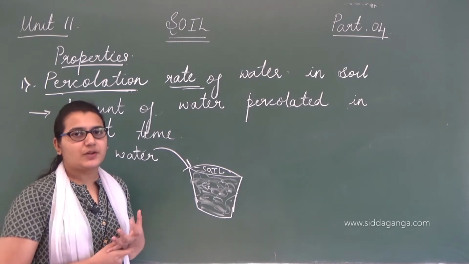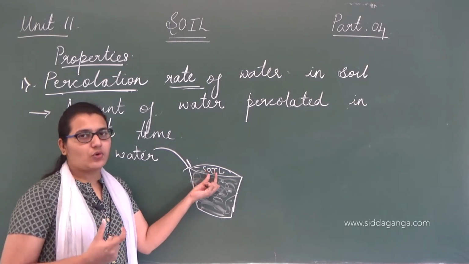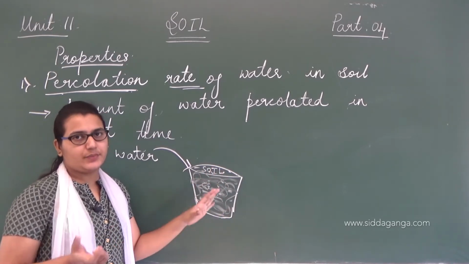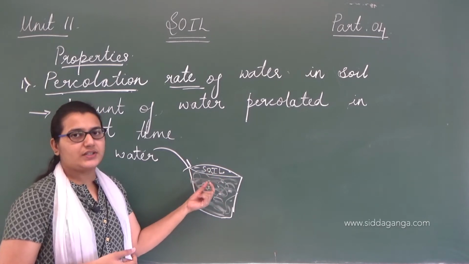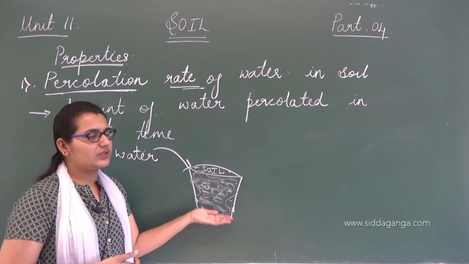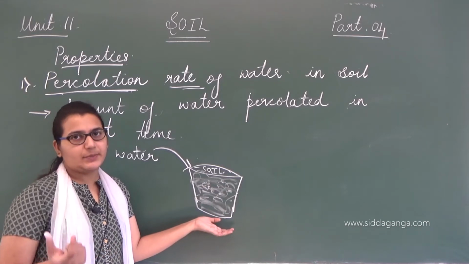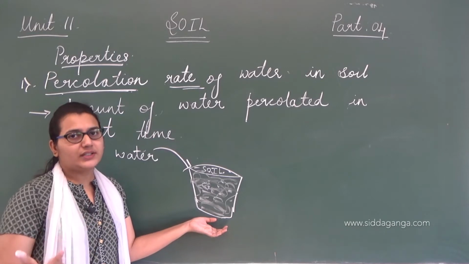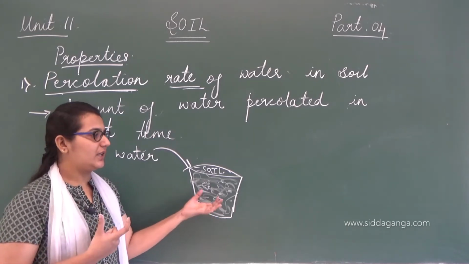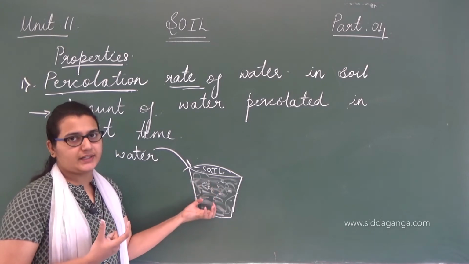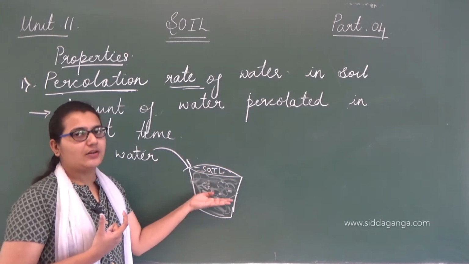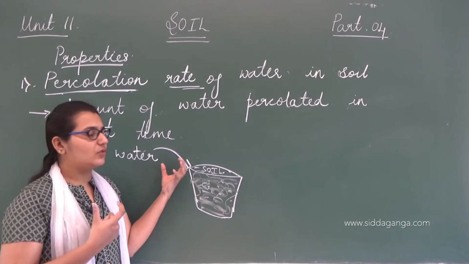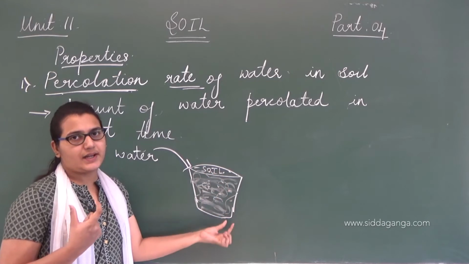So what is this percolation? In simple words, percolation is movement of water from this surface to the deep layers in the soil. That is percolation. So how long does the soil take for the water to get absorbed, or how long does the soil take to make this water get inside?